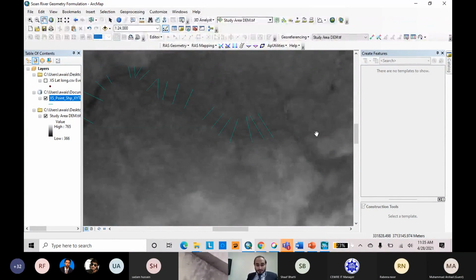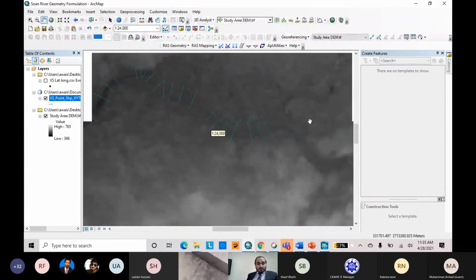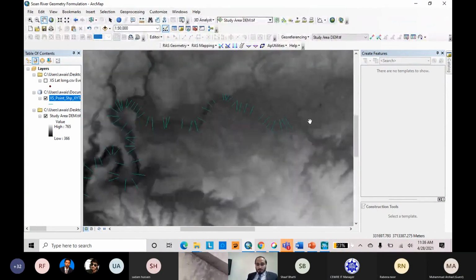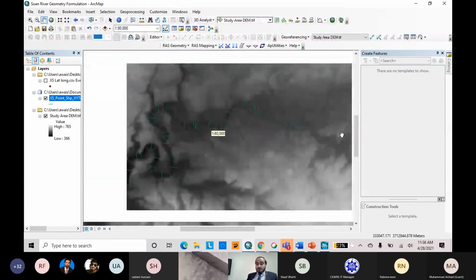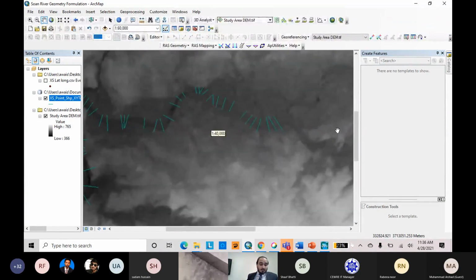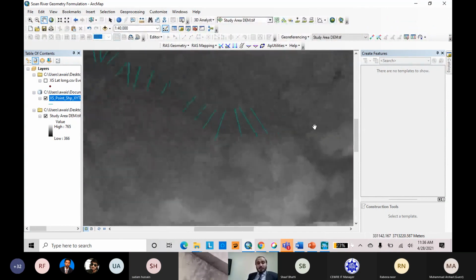Okay. We have just developed our cross section layers. Let's move to the next point: digitizing the river features.